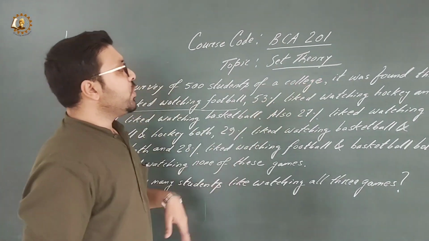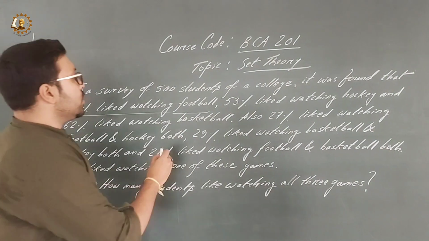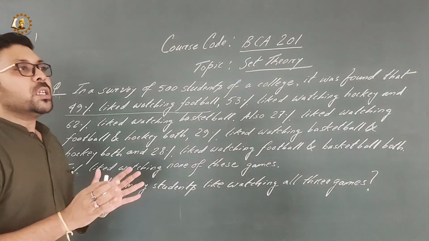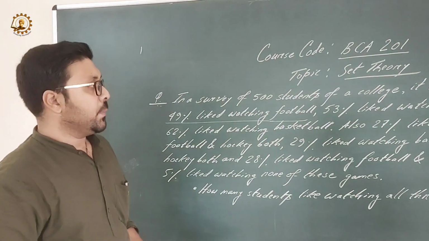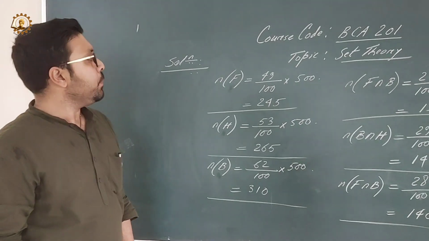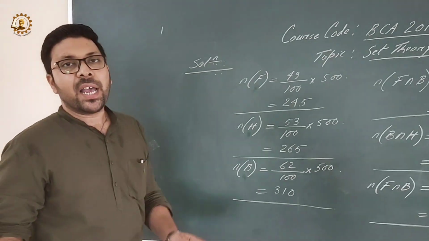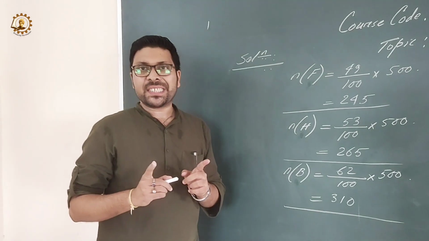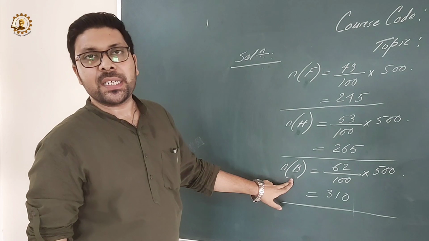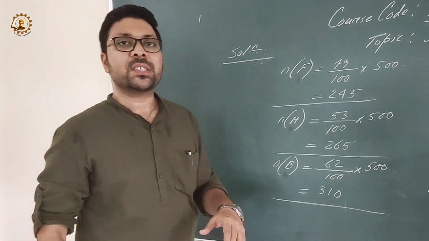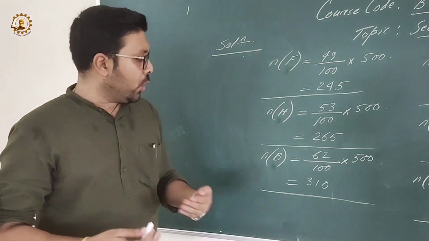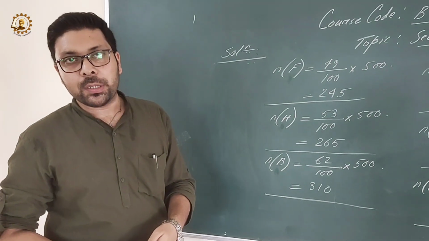Similarly, in case of 53% liked watching hockey. So here my first objective is to form three different sets. So let's come to the solution of this question. As you can see here, I have defined three different sets. One is F, another one is H, and the last one is B, representing students who like football, students who like hockey, and students who like basketball.